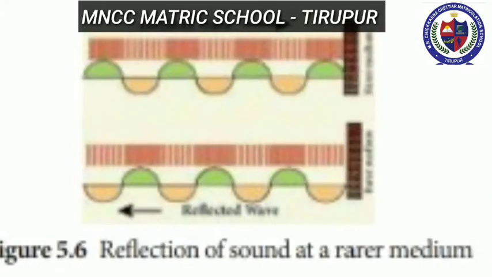Next, let's learn about reflection at the boundary of a rarer medium. Consider a wave traveling in a solid medium striking on the interface between the solid and the air. The compression exerts a force F on the surface of the rarer medium. As the rarer medium has smaller resistance for any deformation, the surface of the separation is pushed backwards. As the particles of the rarer medium are free to move, a rarefaction is produced at the interface. Thus, a compression is reflected as a rarefaction and a rarefaction travels from right to left.